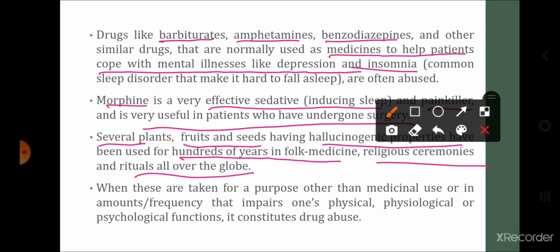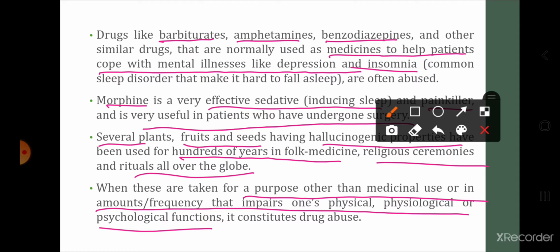When these are taken for a purpose other than medicinal use, or in amounts or frequency that impairs one's physical, physiological or psychological function, it constitutes drug abuse. कब हम बोल सकते हैं कि ये particular drug excess use में हो रहा है? When is it drug abuse? ये सब जो drugs हैं, we have seen that they are used for the medicinal purposes.